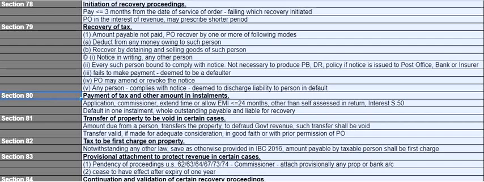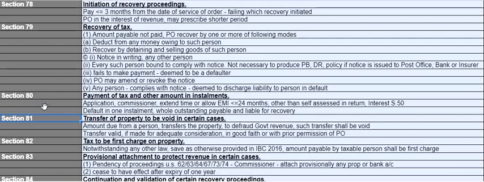Payment of taxes and other amount in installments, section 80. On application, the Commissioner may extend the time or he may allow EMI for not exceeding 24 months. And if you default in one installment, then the whole outstanding will be payable and liable for recovery. Section 81, transfer of property to be void in certain cases. If an amount is due from a person and he deliberately transfers the property to defraud the government revenue, then such transfer shall be void.